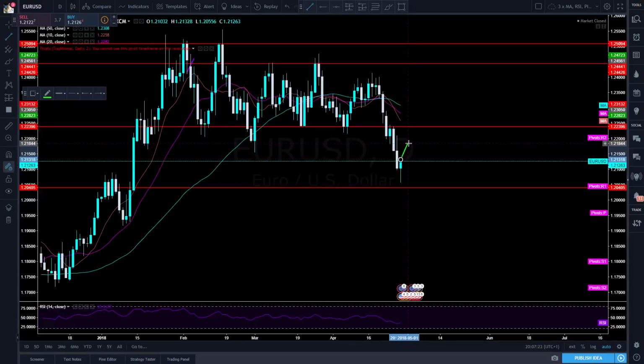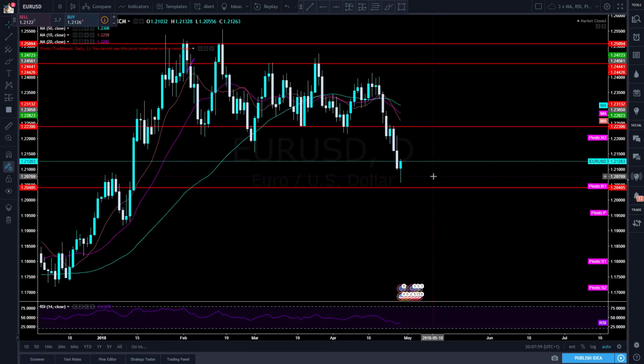Probably a pullback on Monday, might take Tuesday as well, and then a drop down to here. That's based purely on technical analysis. It doesn't include the data releases because they could send this either which way, which is why I said you need to keep an eye on it, figure out what's happening after the news comes out, and then let the market tell you which way it wants to go. But ideally, this is the way that we expect it to go.